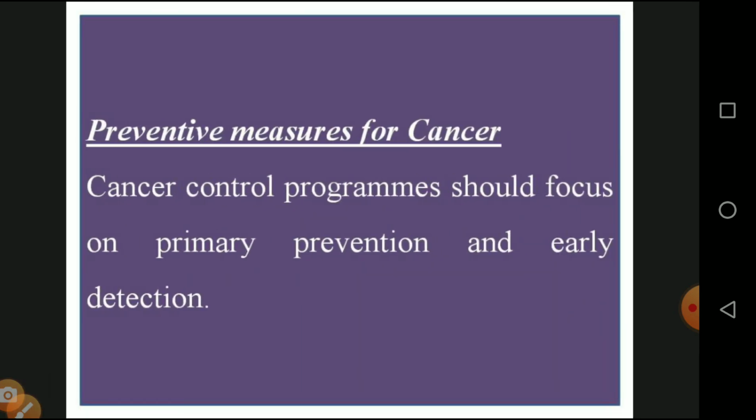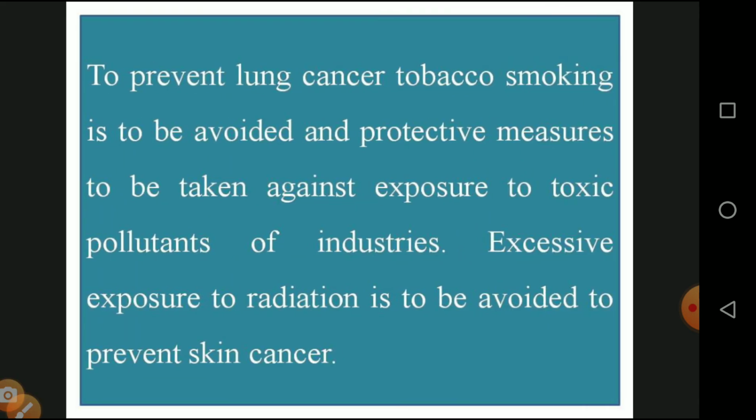And the preventive measures for cancer: the cancer control program should focus on primary prevention and early detection. To prevent lung cancer, tobacco smoking should be avoided, and protective measures should be taken against exposure to toxic pollutants in industries. We should avoid tobacco and smoking, and keep away from the smoke released from industries, and excessive exposure to radiation should be avoided to prevent skin cancer.